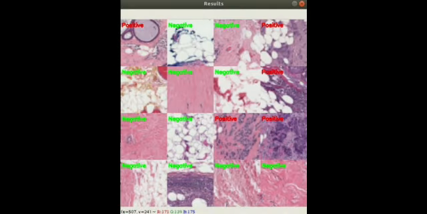This is the main output that we are getting after the classification. Here we have got a set of images which are classified as negative samples as well as positive samples. Negative samples are represented in green and positive in red. Positive images have darker patches when compared to the negative ones. The output is obtained using OpenCV.